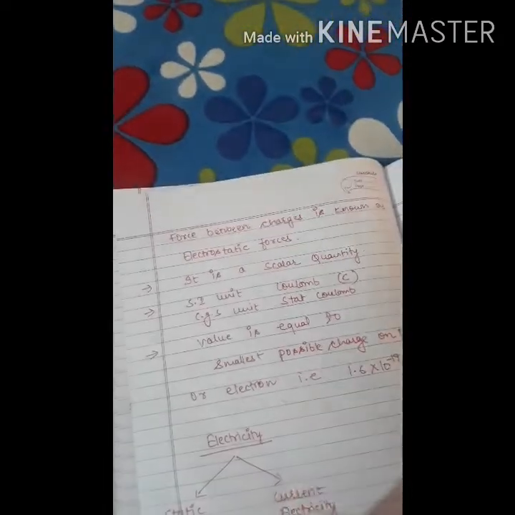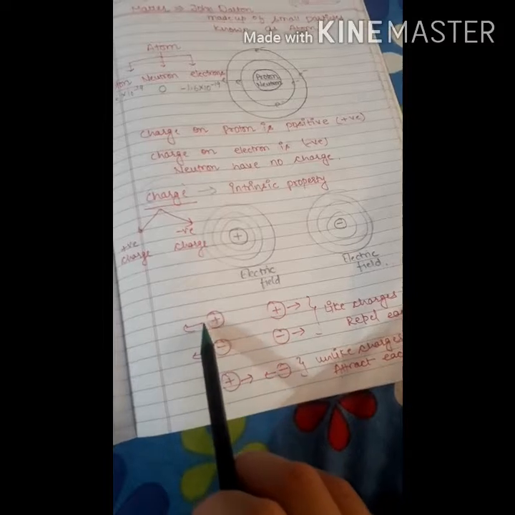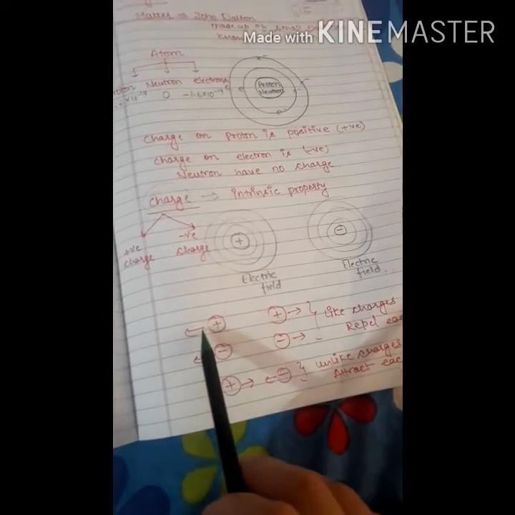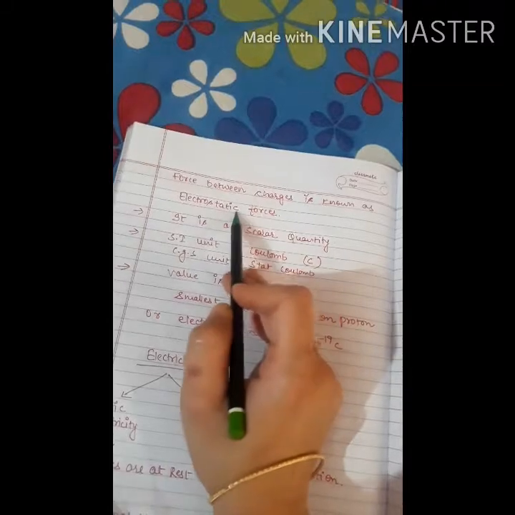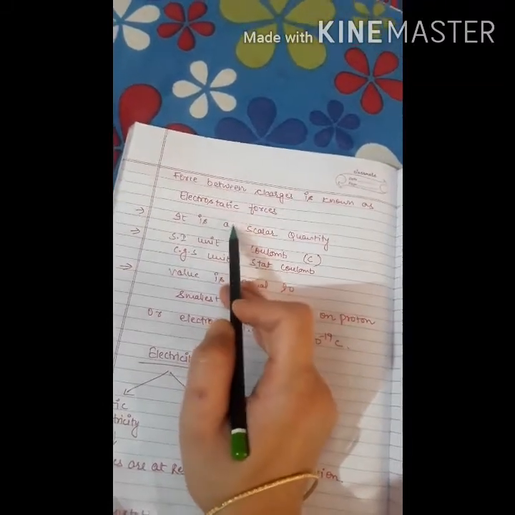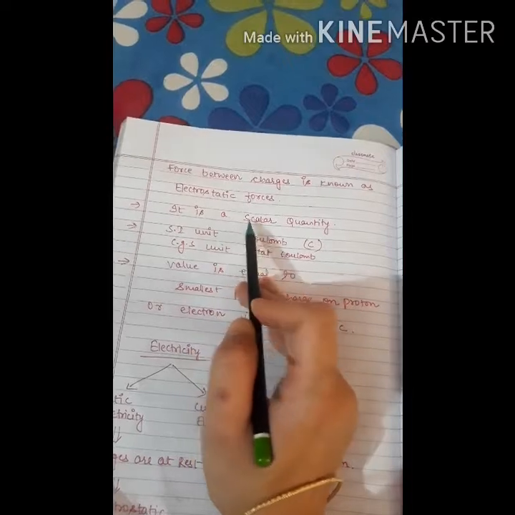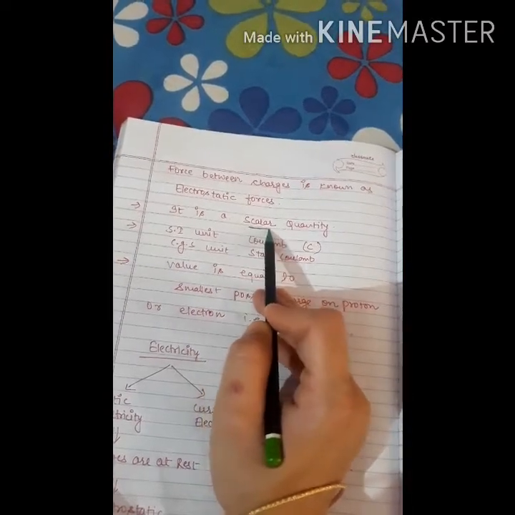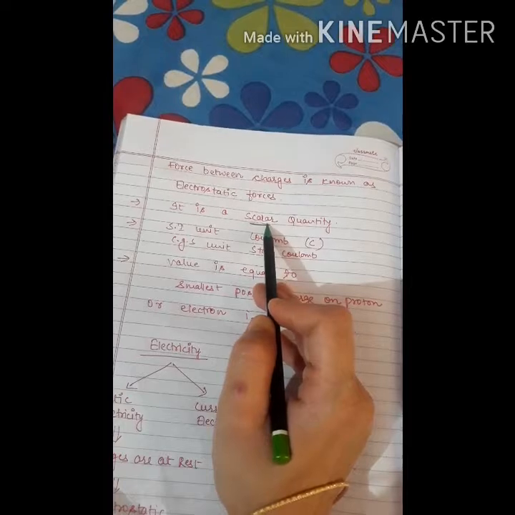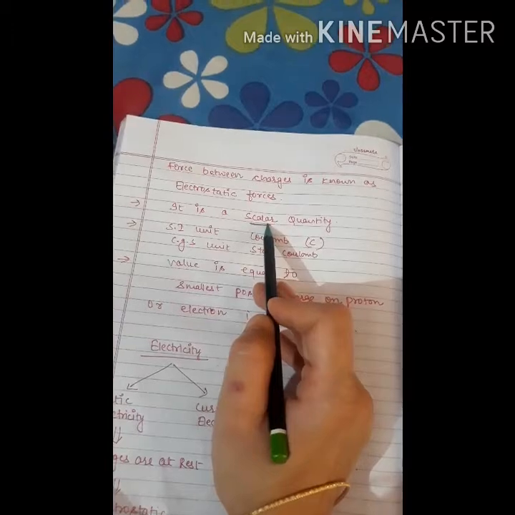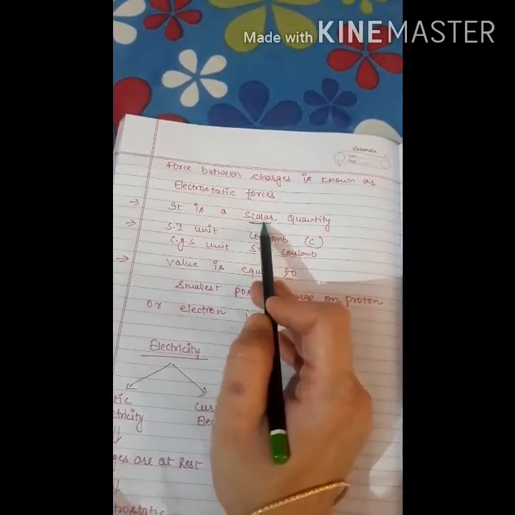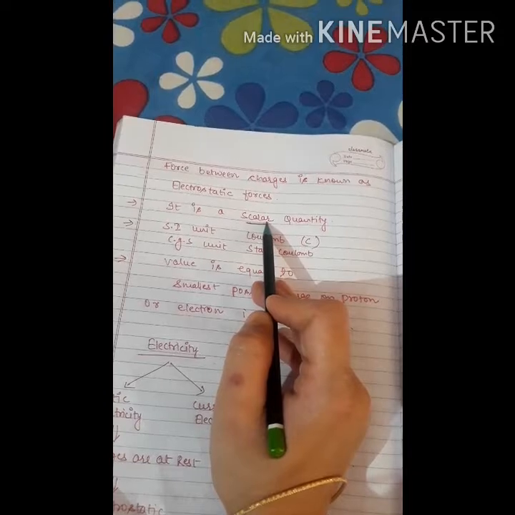Now the force through which charges repel or attract each other is known as the electrostatic force. The force between charges is known as the electrostatic force. Charge is a scalar quantity. You know about scalar and vector quantities. Scalar quantities are those which have only magnitude but not direction, whereas vector quantities are those in which both magnitude as well as direction are given to us.